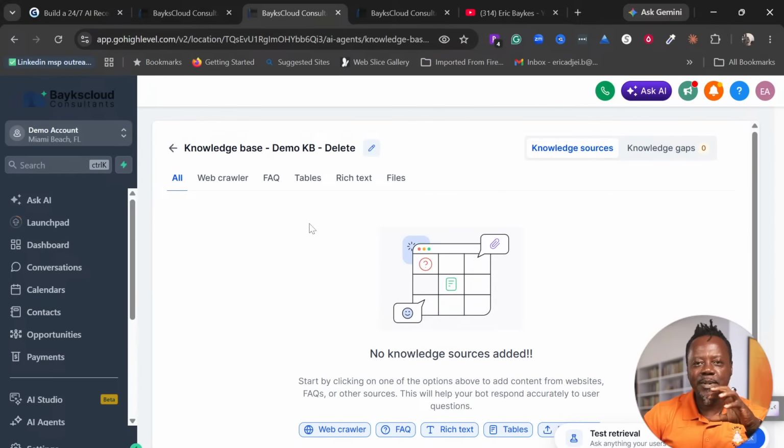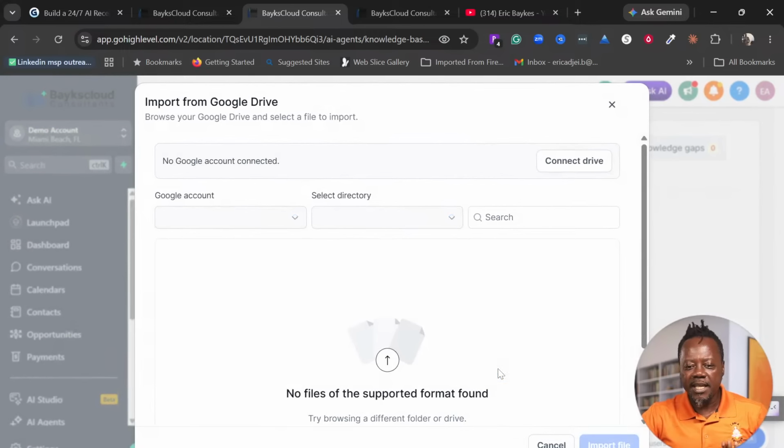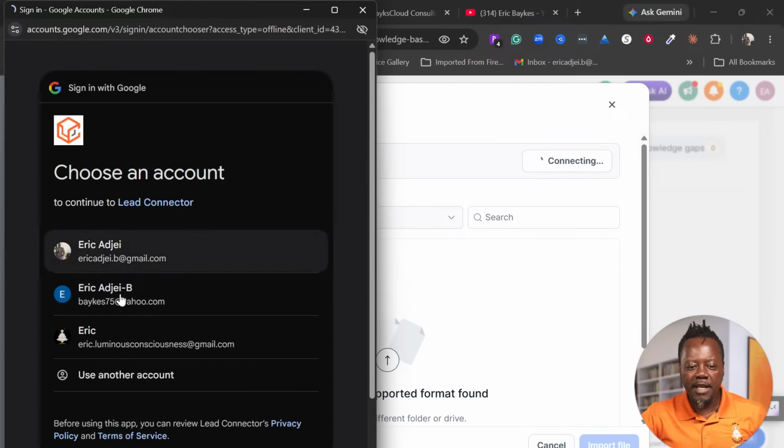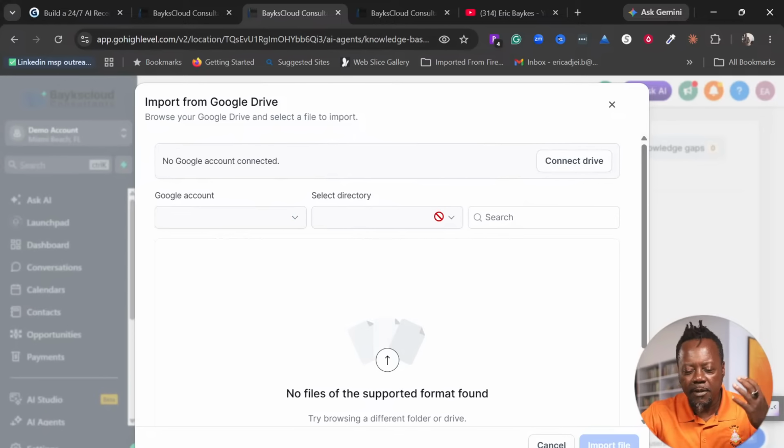Now under the knowledge base, we can have different artifacts, right? We can have different artifacts like files and text files. We can have graphs, FAQs, and all that kind of stuff. So here, if we want to add files, we can import something from our Google Docs. Let's say you connect your Google Drive, and then once you connect it, you can pick a file or a folder from that Google Drive. So that is going to be one source of truth.